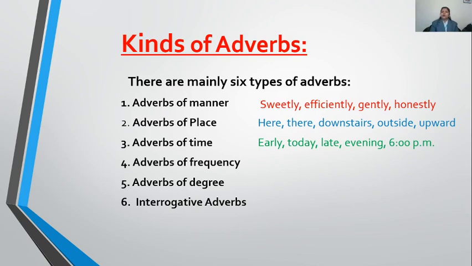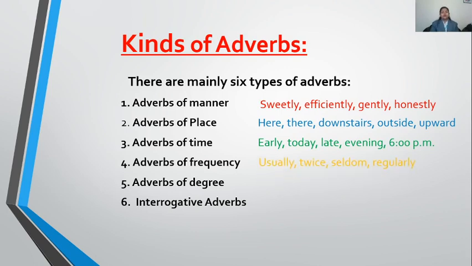So adverb of time helps in telling the time of that action. The next one is adverb of frequency. Frequency means how often that action has taken place, how many times that action has taken place.